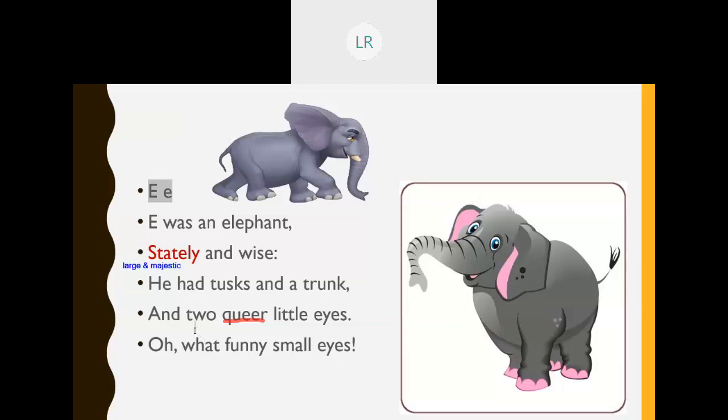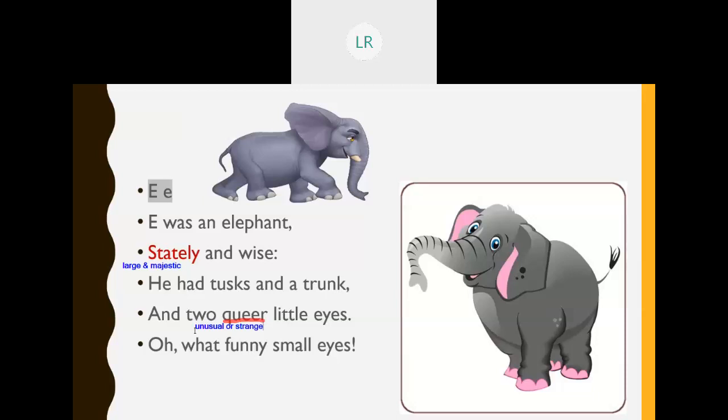Unusual or strange. So it is having strange little eyes. Oh, what funny small eyes. Funny means it makes a comedy joke like that. It'll be laughing. Oh, what funny small eyes, smiling face.